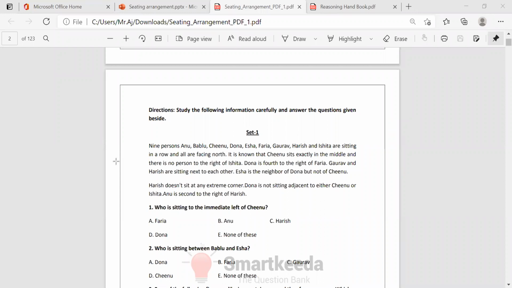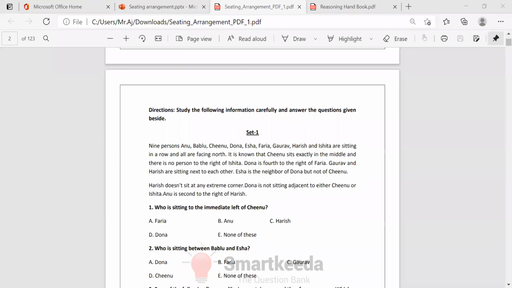Dona is fourth to the right of Faria. Gaurav and Harish are sitting next to each other. Isha is the neighbor of Dona, but not of Chinu. So Harish doesn't sit at any extreme corner. Dona sits adjacent to neither Chinu nor Ishita. Anu is second to the right of Harish. Okay, given many statements, with these statements we have to solve this question.